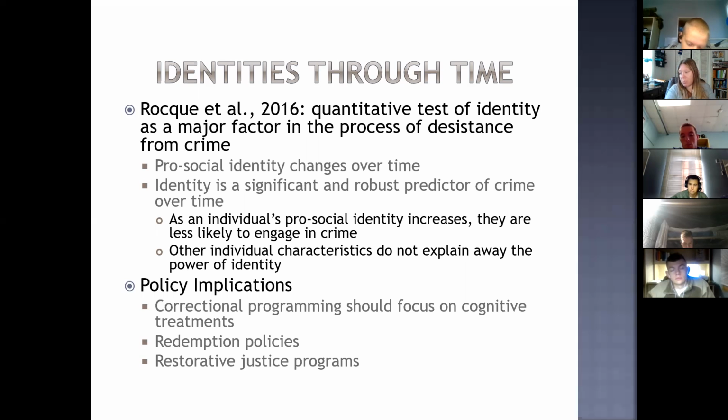So what they found first is that pro-social identity, so thinking that one's a good person and not a troublemaker, so redemption versus condemnation is really what we're seeing here, tends to increase over time and plateau in the mid-20s. So the first thing that this study showed was that it's possible for one's identity to change over time.